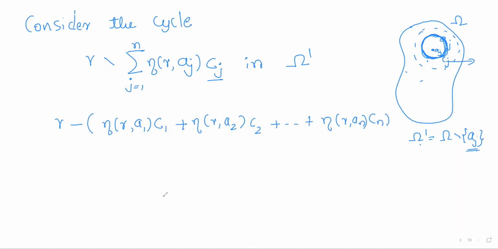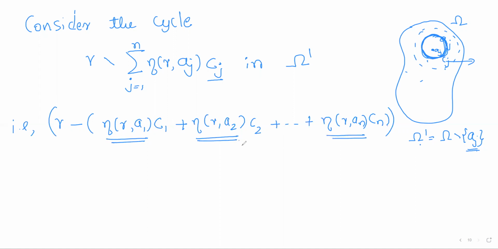So this is the cycle which we are talking about, where we can observe these indices.